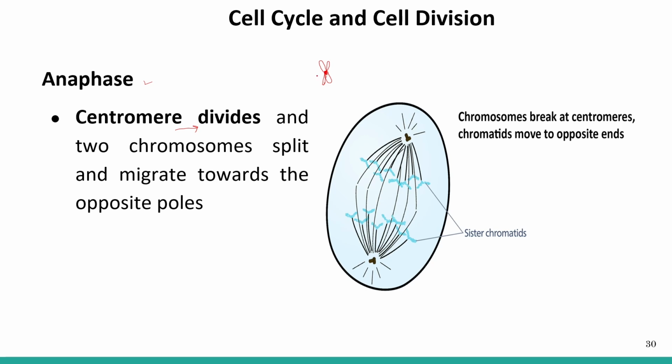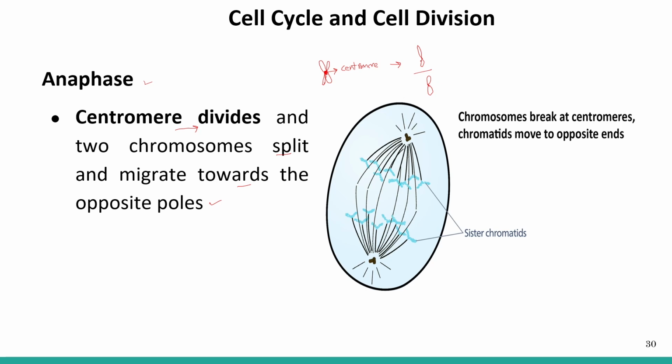This centromere will divide, and the chromosome will split and migrate towards the opposite poles. So one chromatid will go to one pole, and the other chromatid will go to the opposite pole.